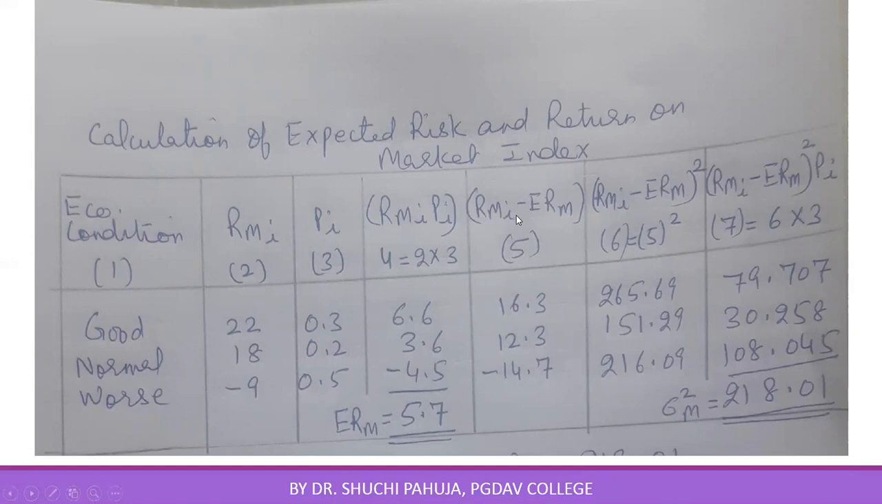Now after that, take deviation of individual returns from this expected return. Square these deviations, multiply these with PI, right? And take the summation. This summation gives you variance on market portfolio. Let's see.